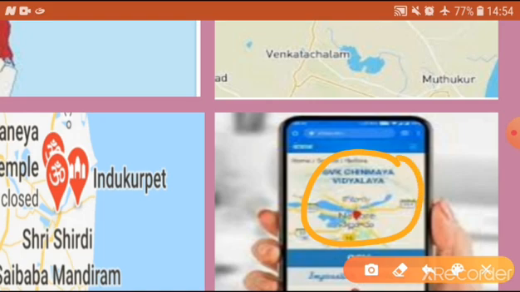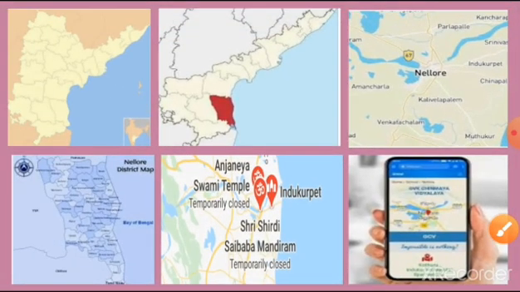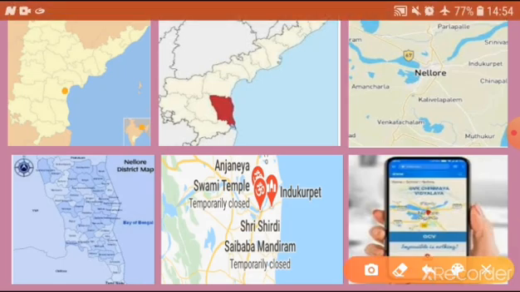See, where our GVK Chinmaya Vidyalaya is located. By using this Google map, they can reach our school. So these are all examples of different maps. Country map, state map, district map, and this is also a district map, and this is a particular place map, and this is also a place map. Here I took a temple example, and here our school example.